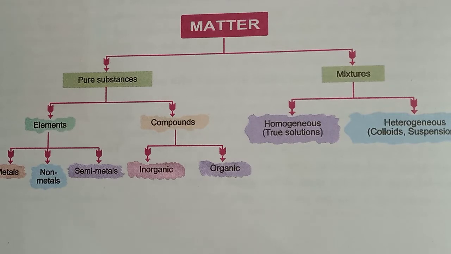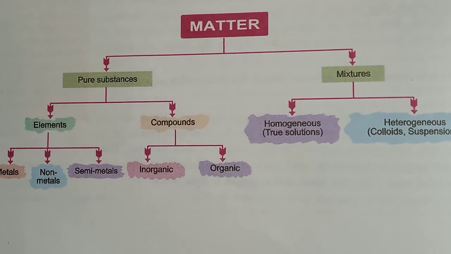Separating the components of a mixture. We have learned that most natural substances are not chemically pure. Yes or no? Yes. So different methods of separation are used to get individual components from a mixture.